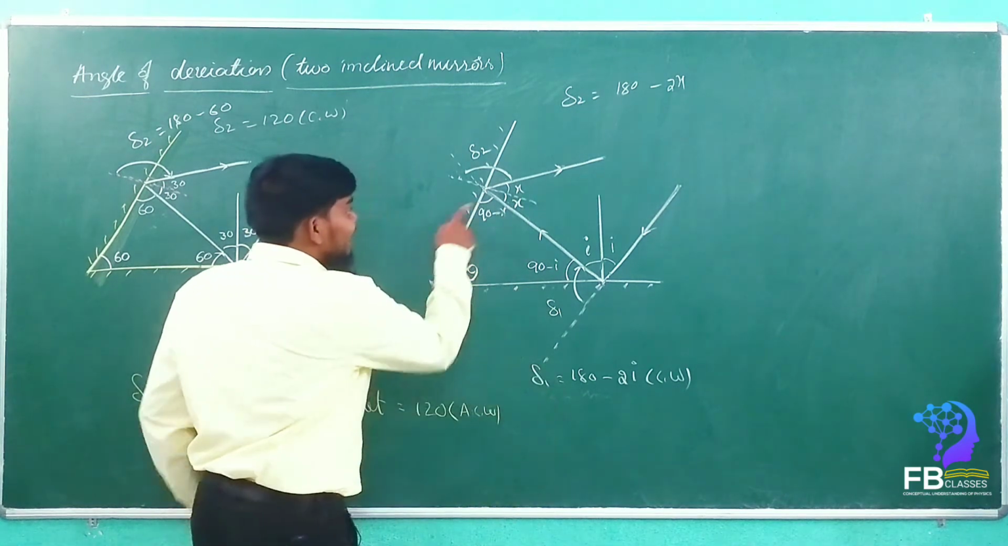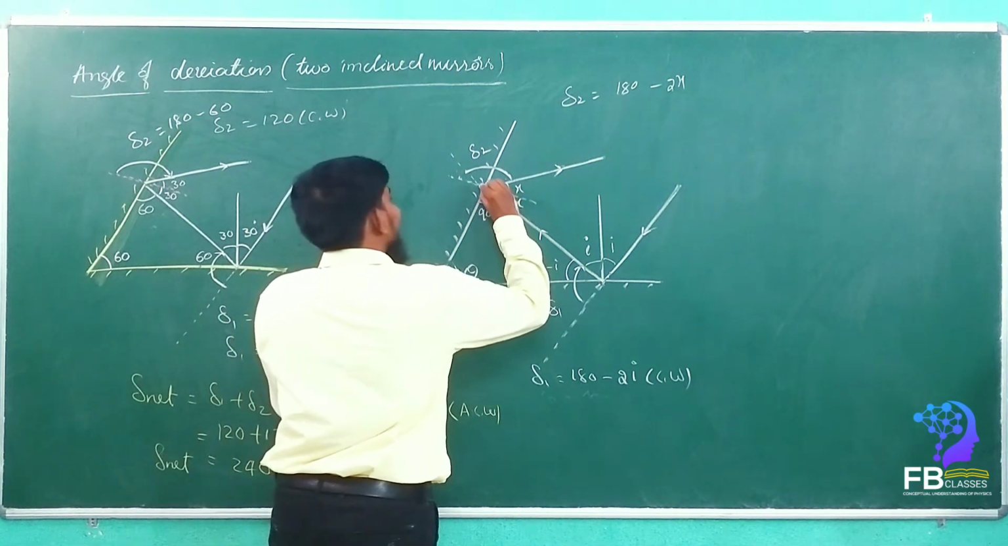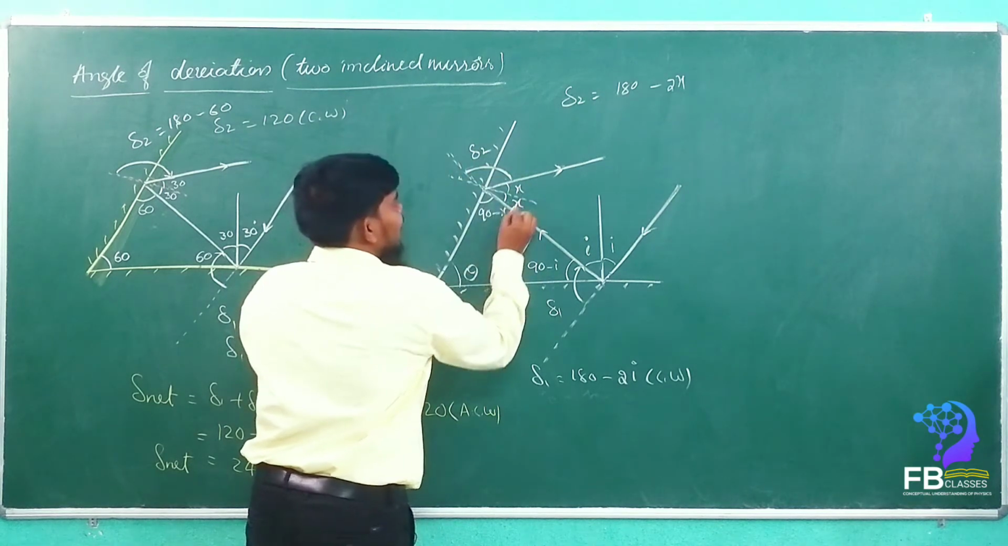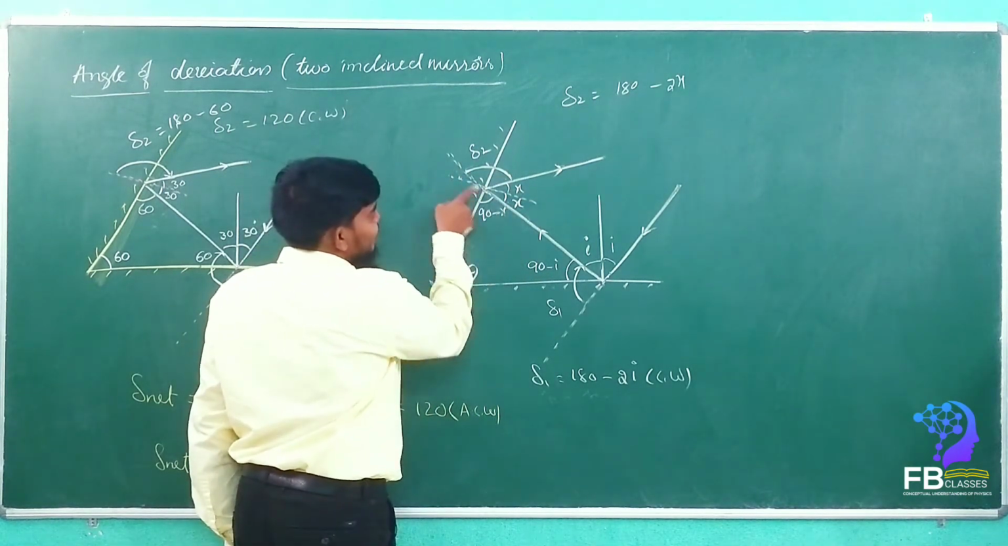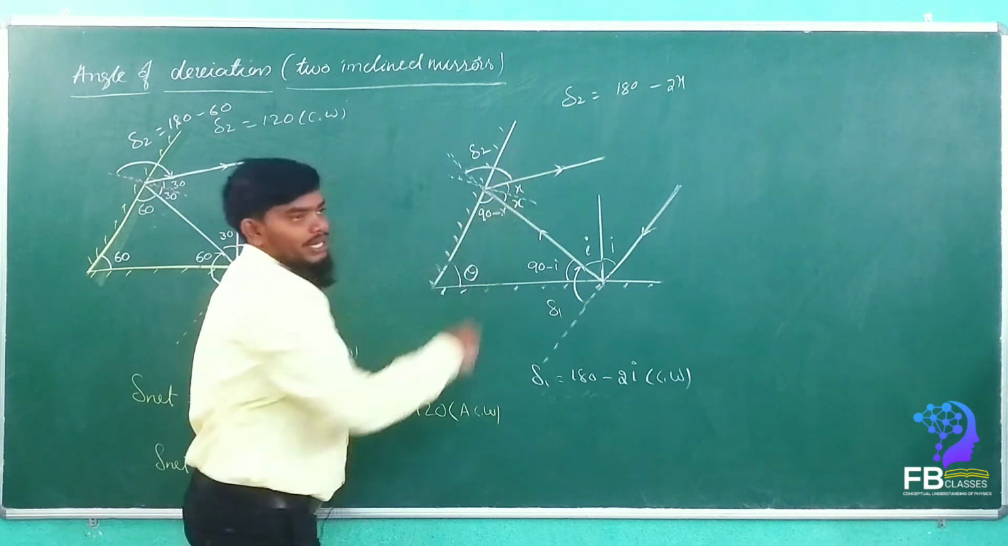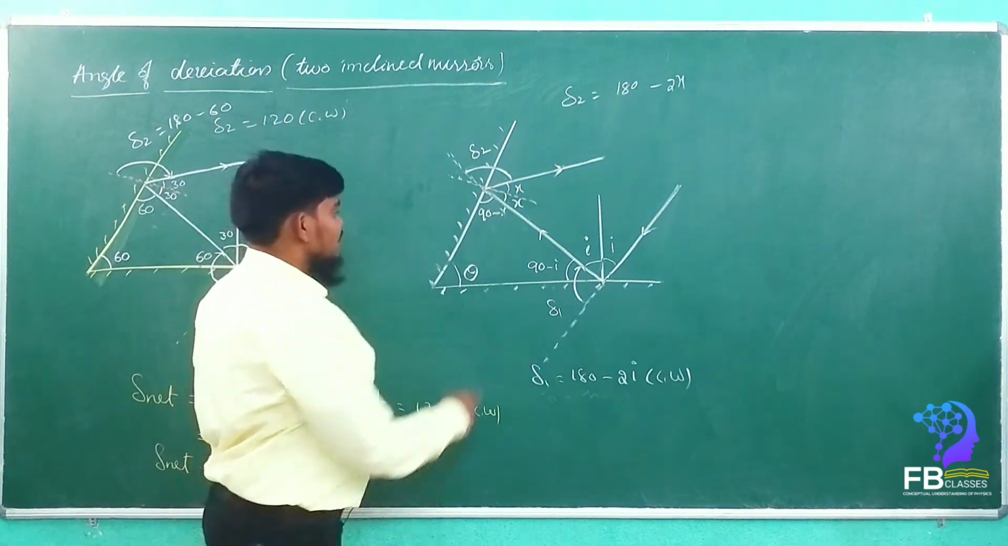Yes or no? So the angle of deviation, this is the original path of the light ray, right? So this total angle of deviation is how much, my dears? 180, this is the straight line. 180 minus 2x. Got it? How much is x now? See here.